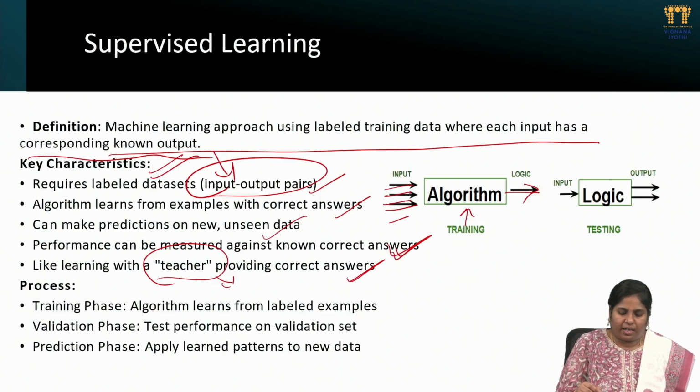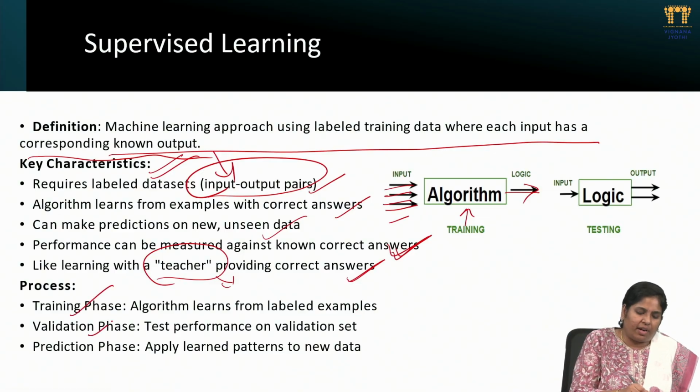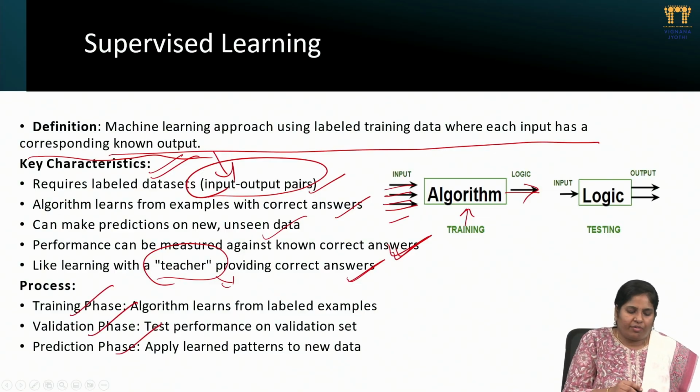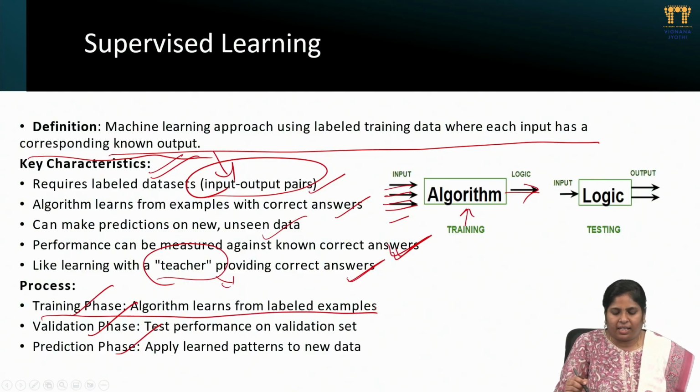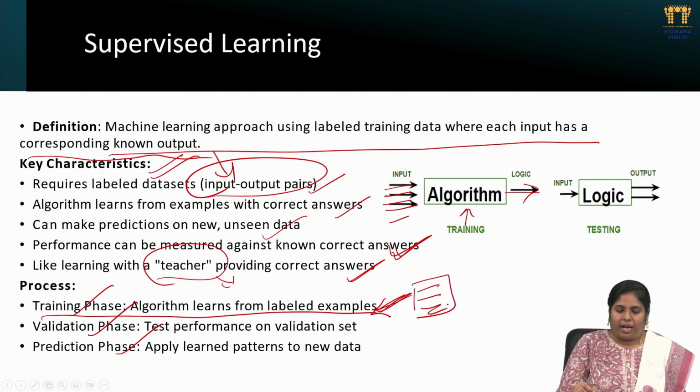Next, the process: the training phase. Here we have a training, validation and prediction phase. The first phase is where the AI algorithm learns from the labeled examples. The raw data set, along with the labels, is given to the algorithm, so it is trained, and it will sort depending on the labels. Next, the validation phase.